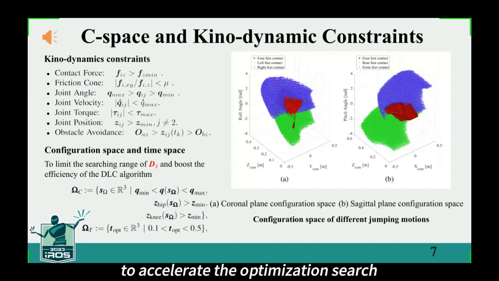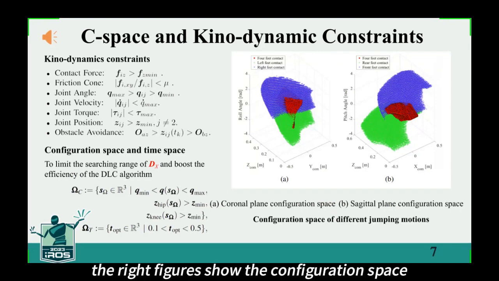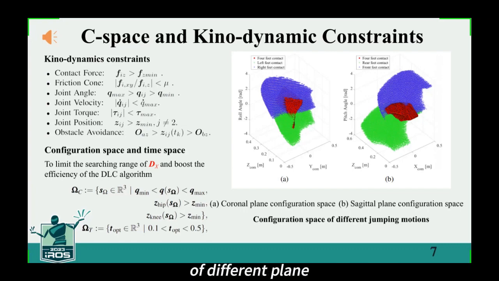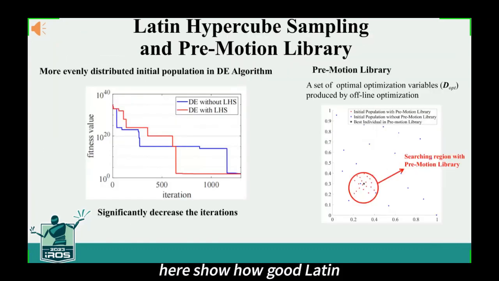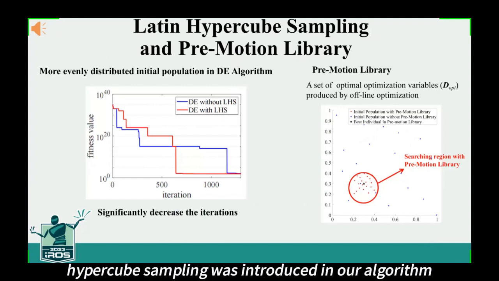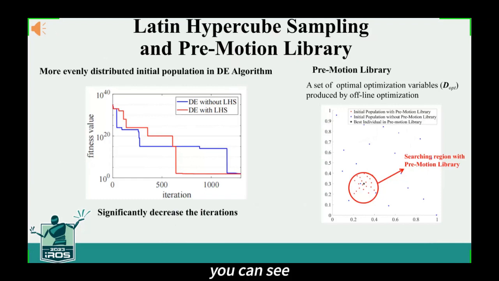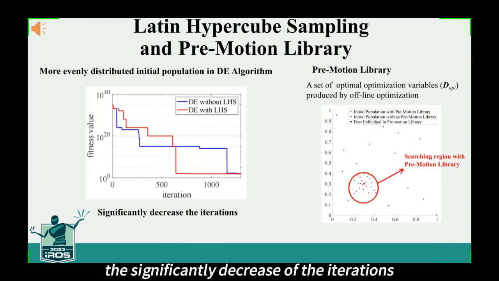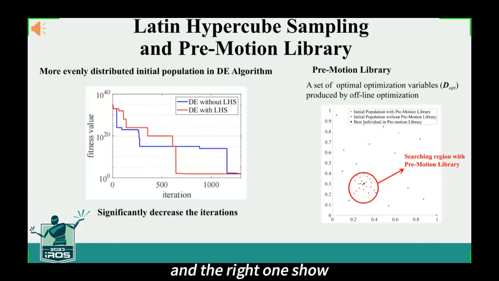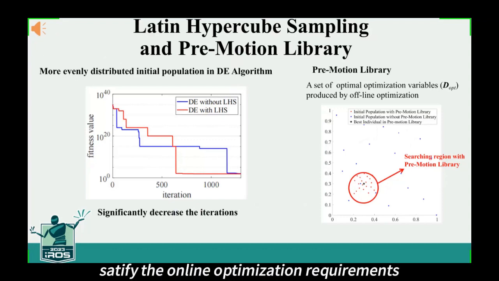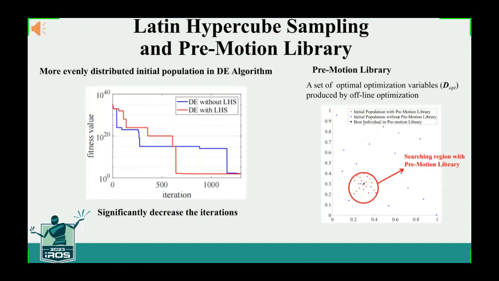To accelerate the optimization search, we create the COM configuration space to compress the sampling and search space. The right figures show the configuration space of different planes. Here, we show how Latin hypercube sampling was introduced in our algorithm. You can see the significant decrease of the iterations. And the right one shows that with a pre-motion trajectory, we can decrease our sampling space again so that we can satisfy the online optimization requirements.